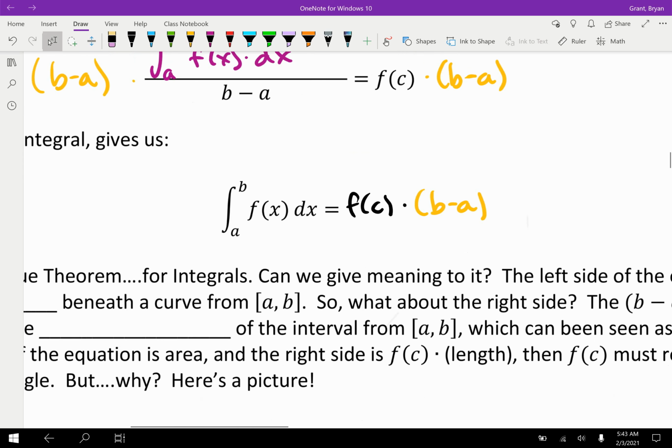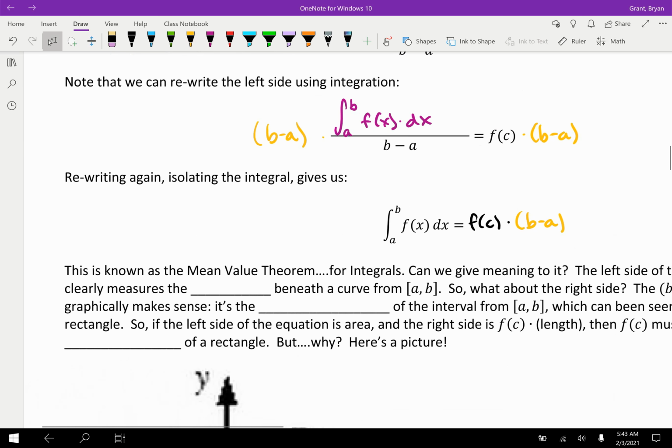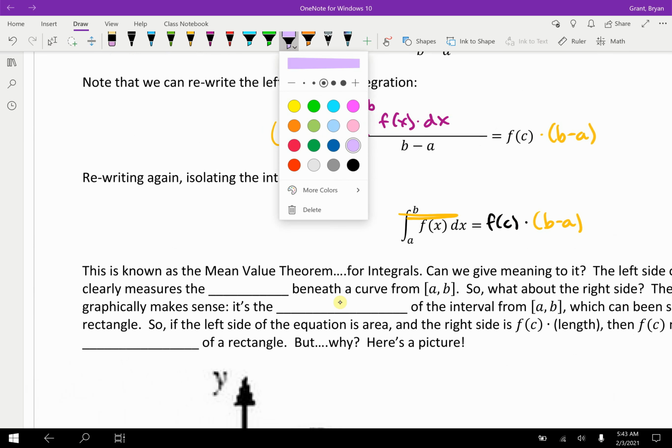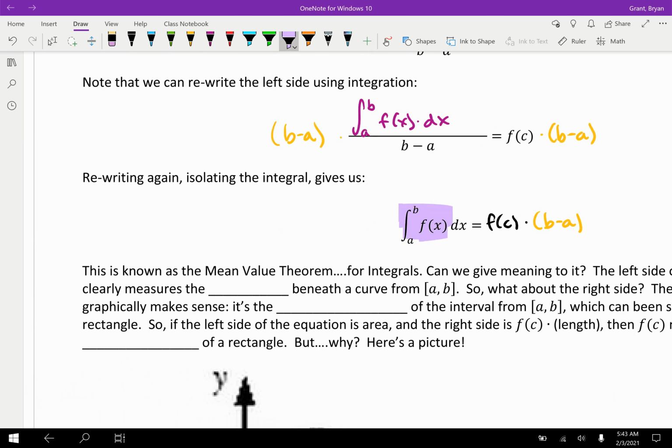Now, some of it we already know. We know that the left side of the equation that I'm highlighting and attempting to highlight in purple over here, if my computer decides to cooperate, there we go.